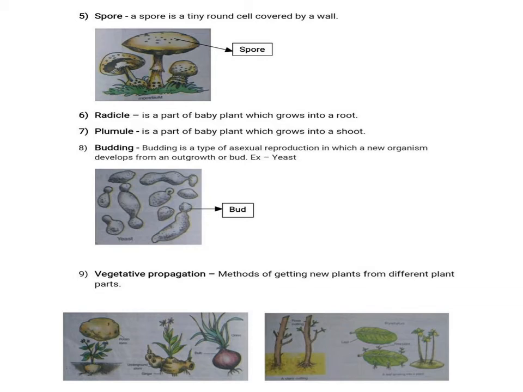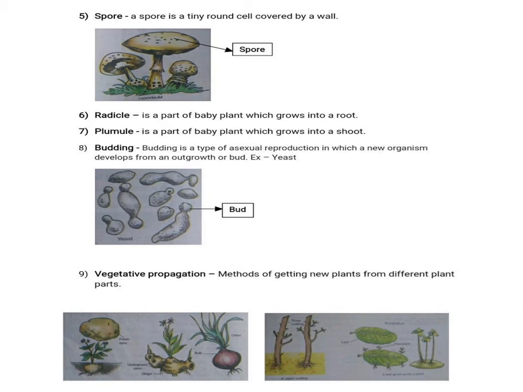Next is radicle. Radicle is a part of the baby plant which grows into a root. Next keyword is plumule. Plumule is a part of the baby plant which grows into a shoot.